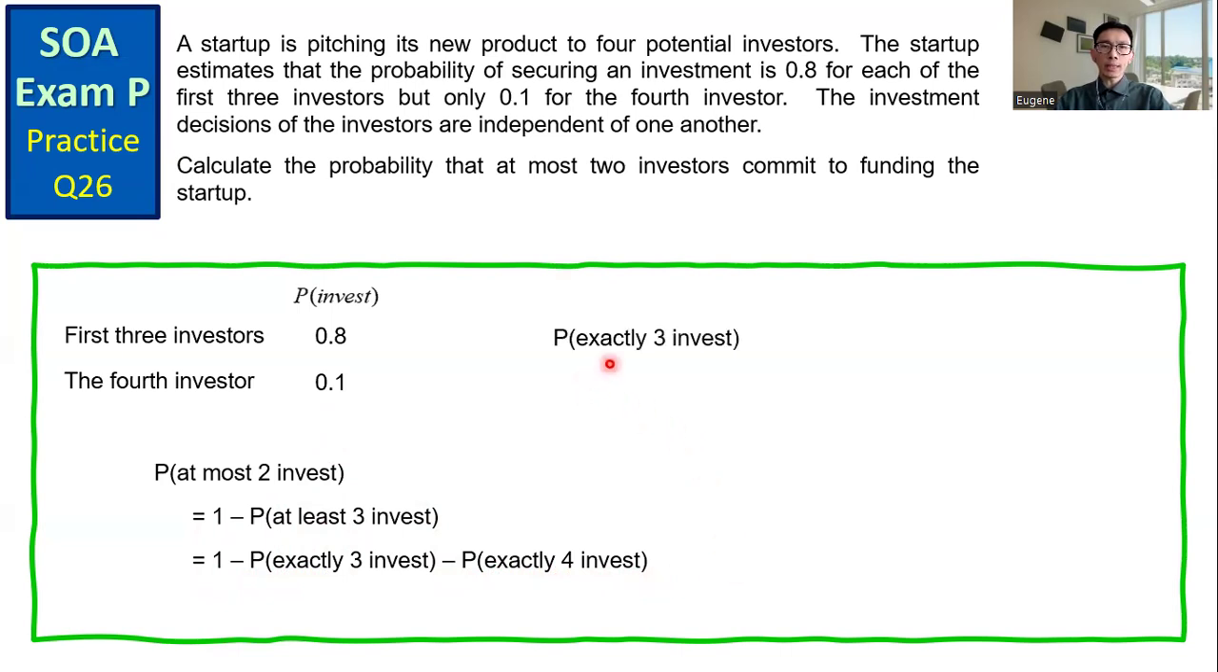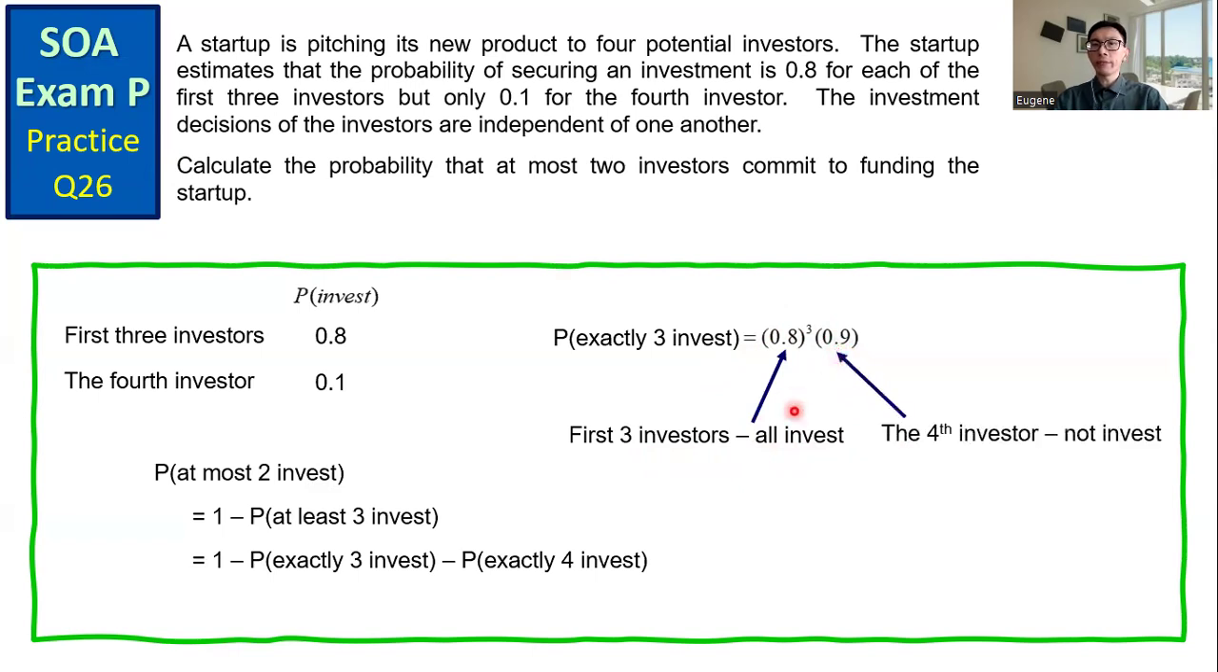The probability exactly 3 invest, the expression, the first term is 0.8 cubed times 0.9. The first term 0.8 cubed corresponds to the first 3 investors all make the investment. And then the 4th one does not make the investment, which is 1 minus 0.1, 0.9 here.